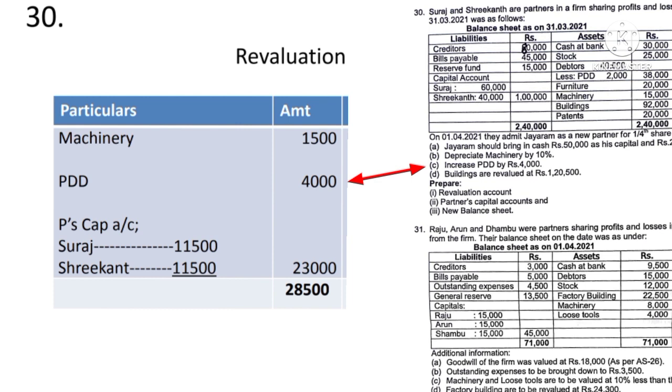There is an old PDD of 2,000, now increased by rupees 4,000, means it was 2,000, now it is made 6,000, so it is increased by 4,000. That is an increase in the loss, so that should be recorded on the debit side. So to PDD 4,000 rupees.